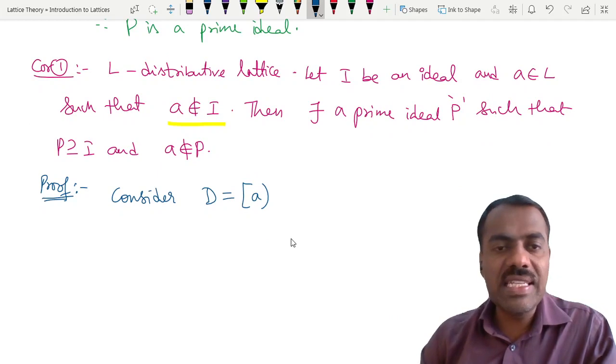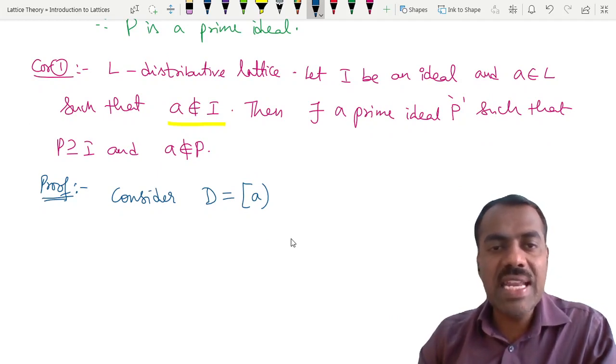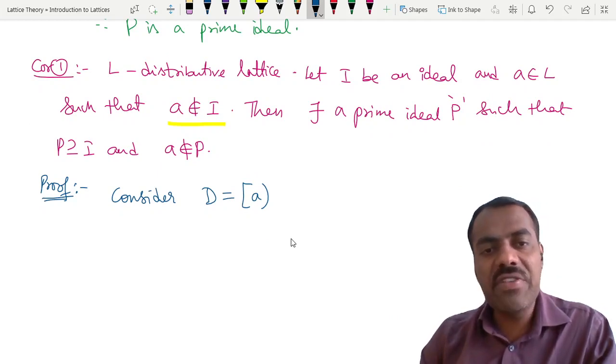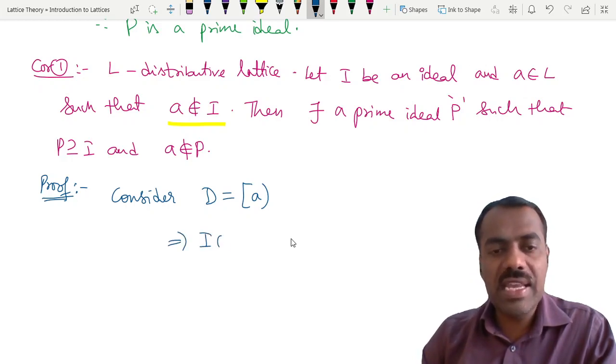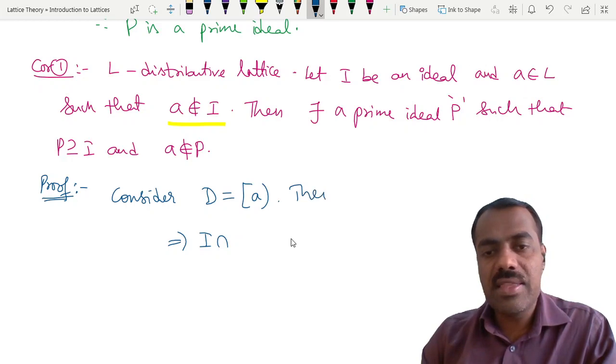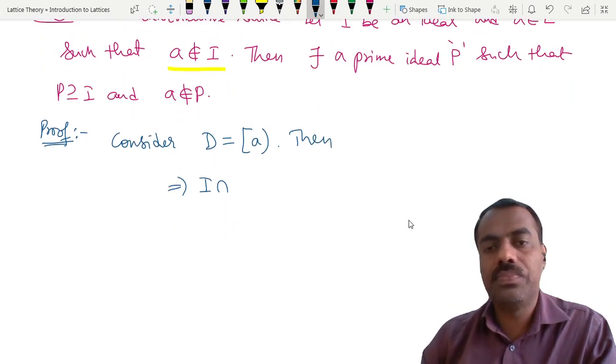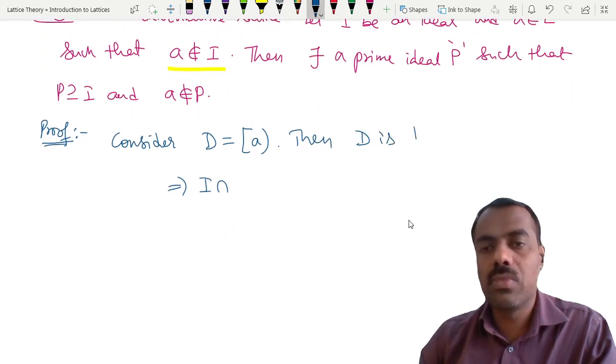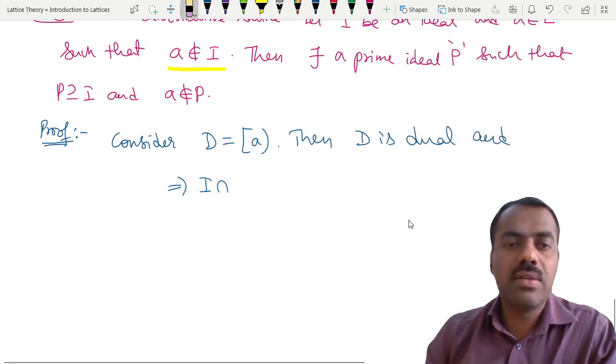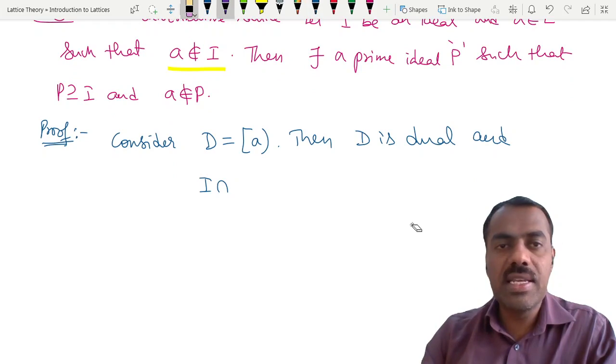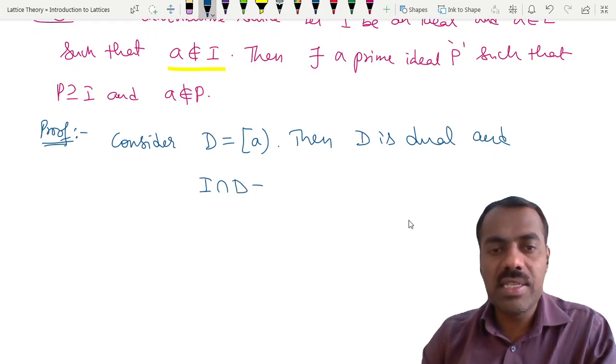So we consider this, then because A is not in I and in D every element is above A, we get that D is a dual ideal and I intersection D is empty.